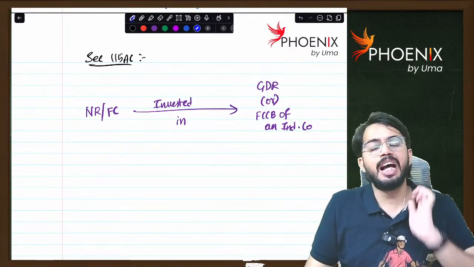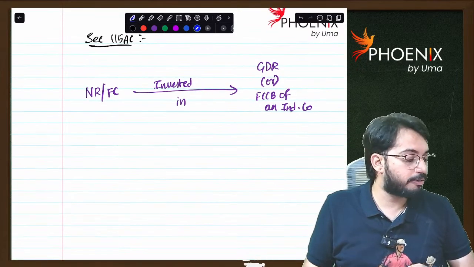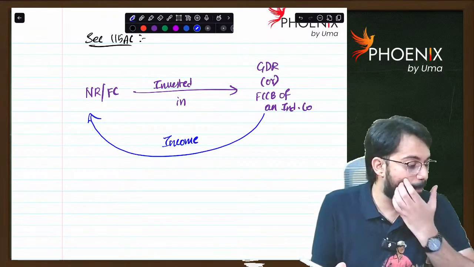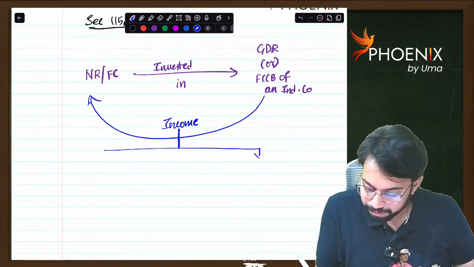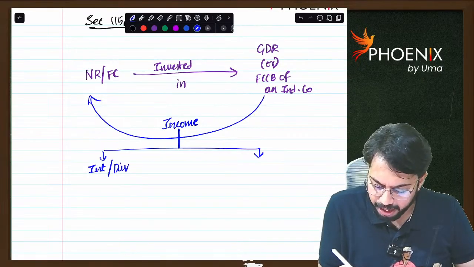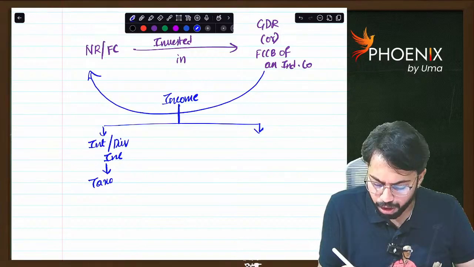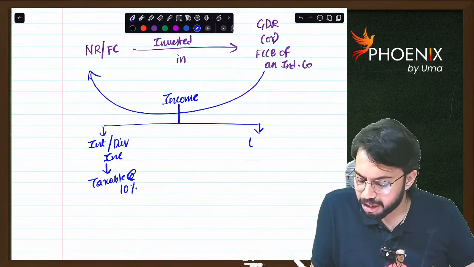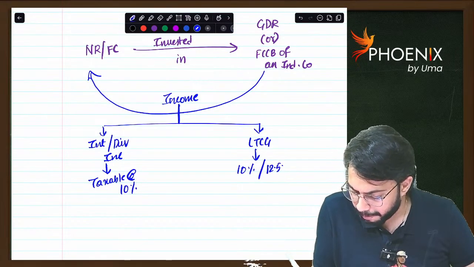So, if any GDRs are issued or if any investment is made in foreign currency convertible bonds of an Indian company, the income will be received by the non-resident or foreign company. Now, on this income, if the nature of income is interest or dividend income, then that interest or dividend income is taxable at the rate of 10%. If it is long-term capital gain, then it is taxable at the rate of 10% or 12.5%.